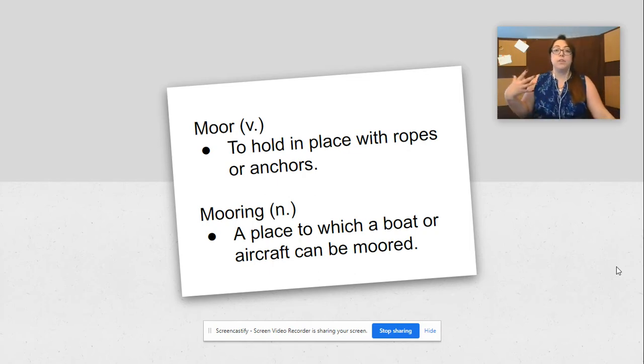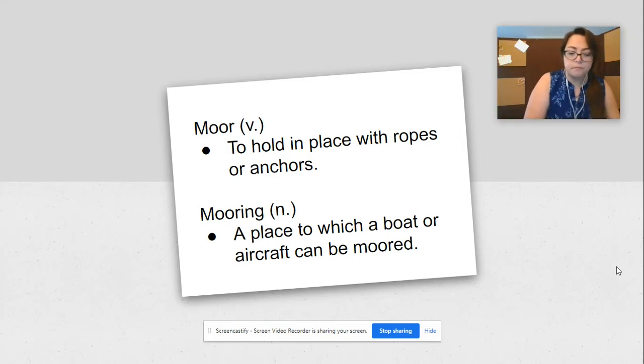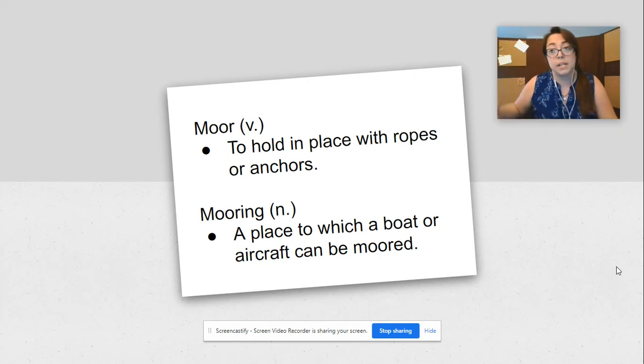Now, if you were to come across this in another piece of literature like books, whose setting takes place in Europe, there are landforms called moors, and those are a little bit different. But for our intents and purposes during this lesson and this set of words, it's going to be to hold in place with ropes or anchors, or a place to which a boat or aircraft can be moored.